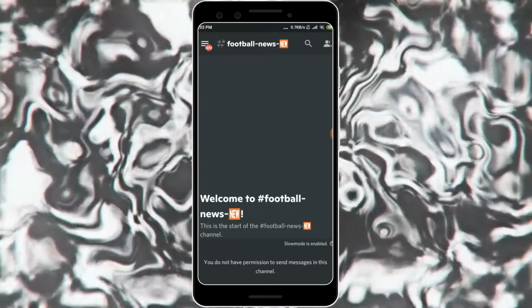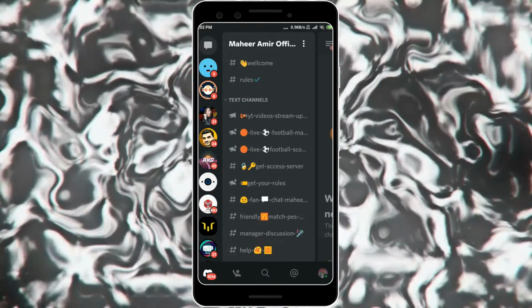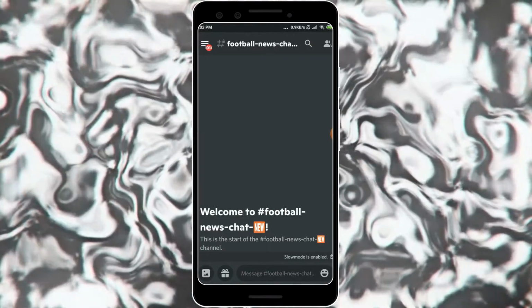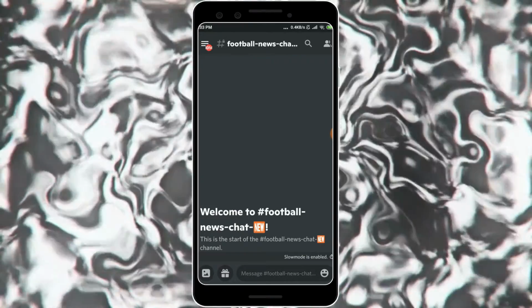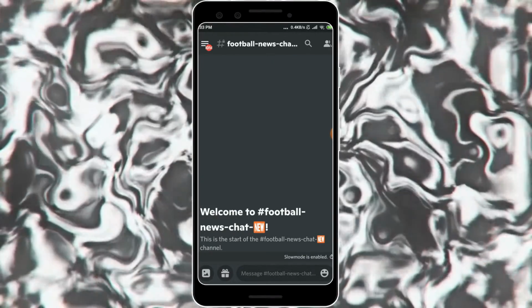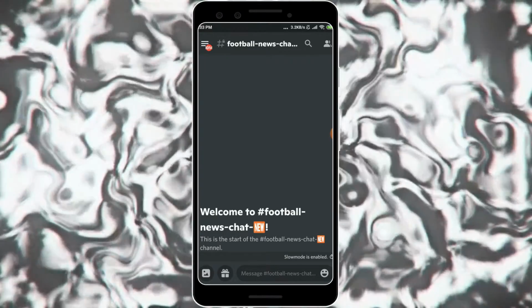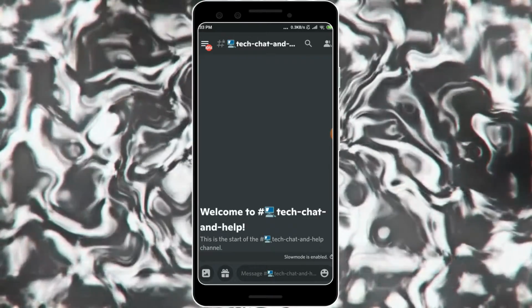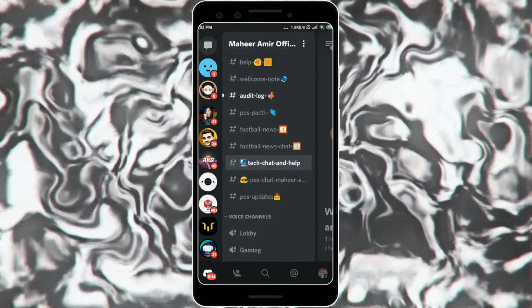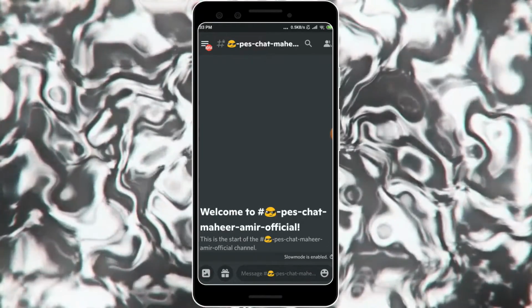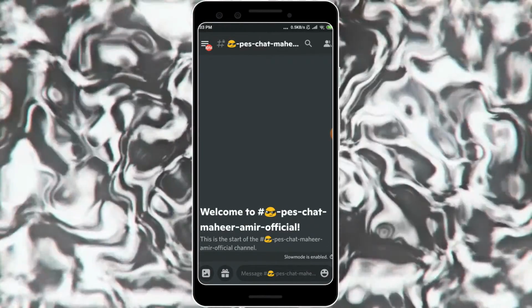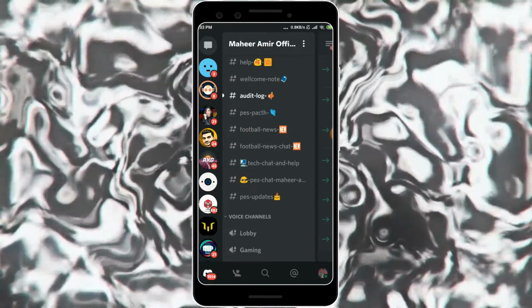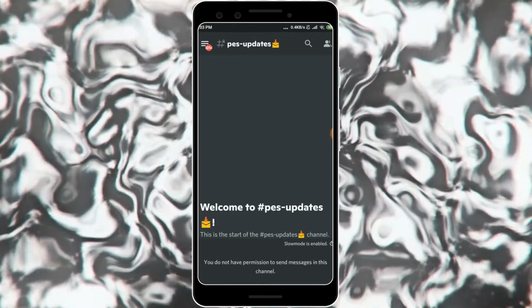The news only, not the scores. The scores will be uploaded over there, and the news will be uploaded here. Then news chat: only the football lovers can chat here, no tech lover, no PS lover. They can chat about transfers and other topics with other members. Tech chat and help: only tech lovers can chat here, and you can also get help. PS chat: finally, the PS lovers can chat here. Then you have PS updates, where this week's highlights and updates will also be uploaded.